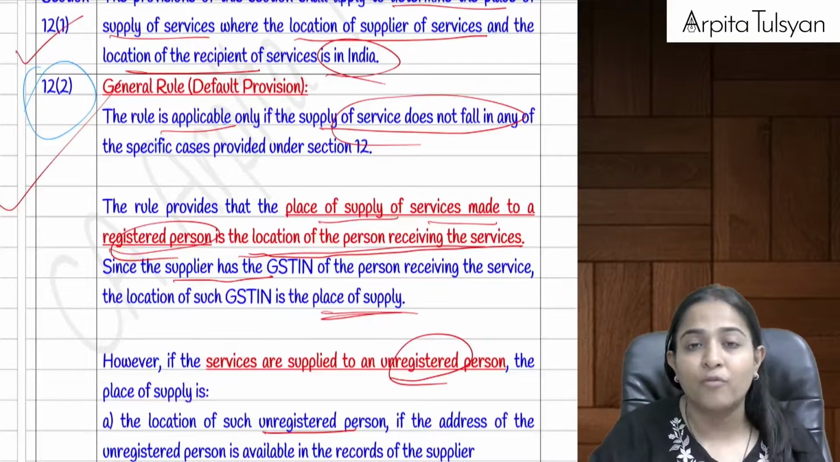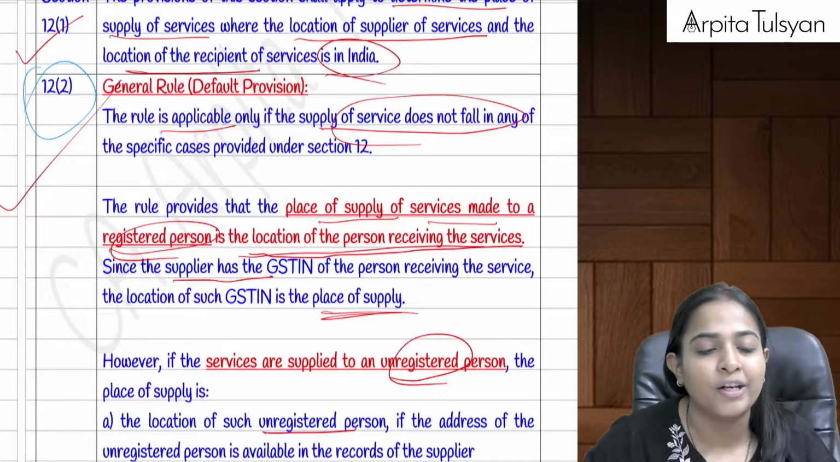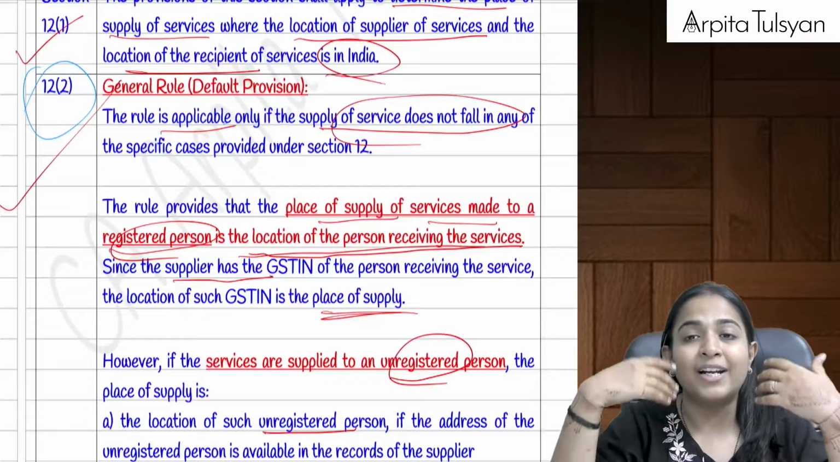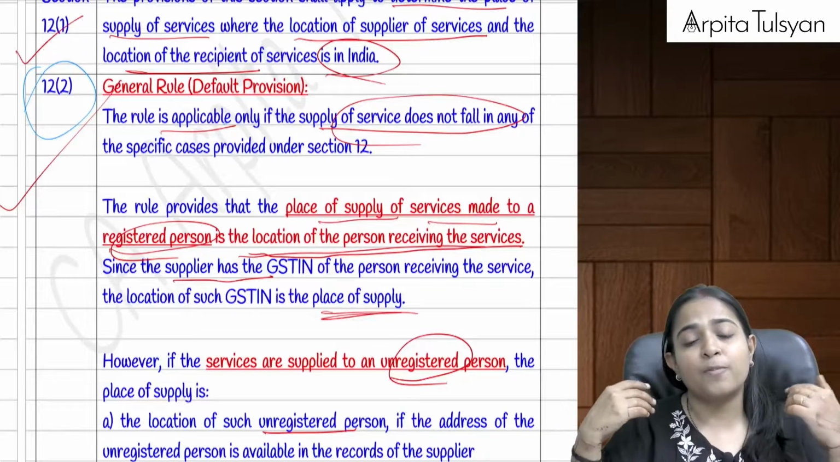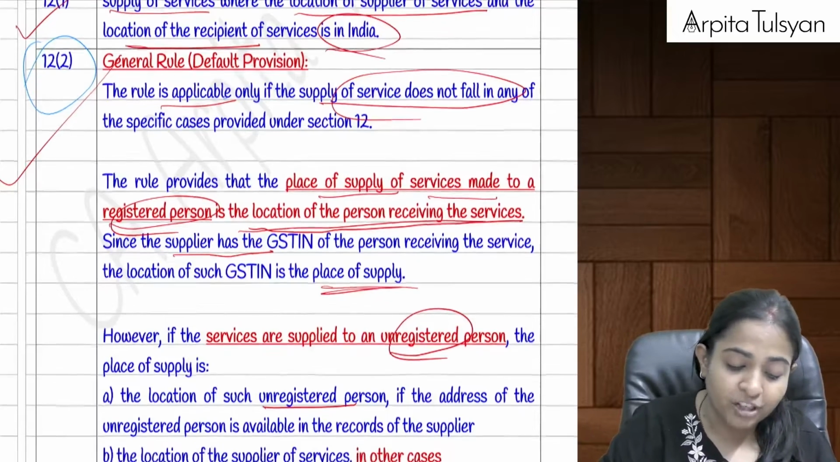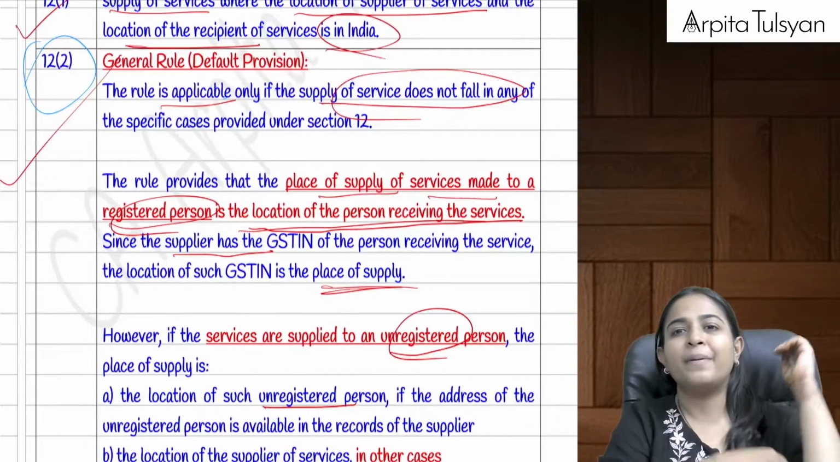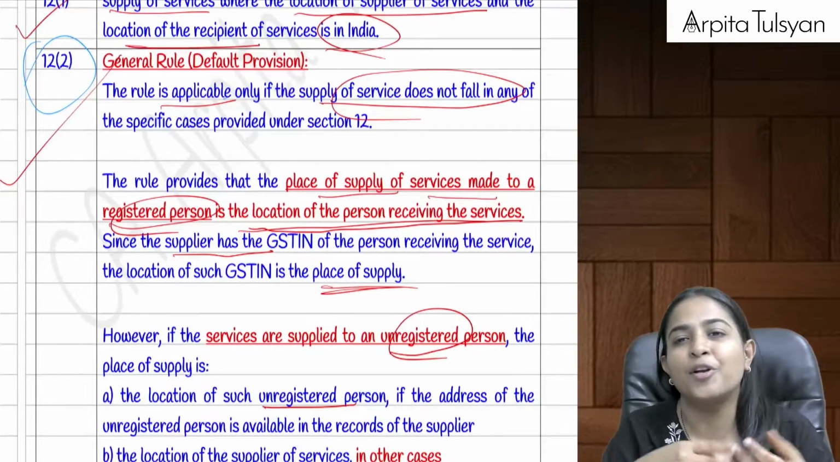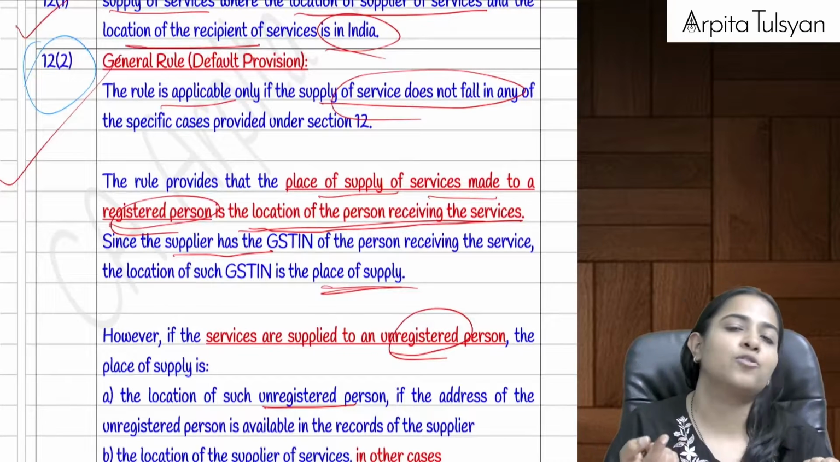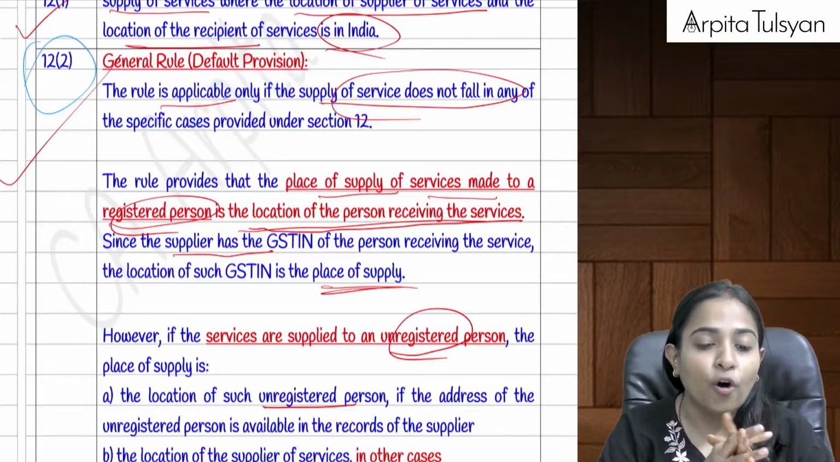So now let's understand what this default provision is if you are not falling under any of the specific cases. If any service is being provided to a registered person, the place of supply is going to be the location of the recipient. They are assuming that the supply is going to be consumed there. GST being a destination based consumption tax, the place of supply will be the location of the recipient.